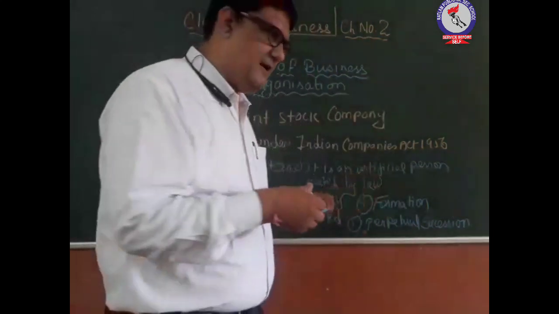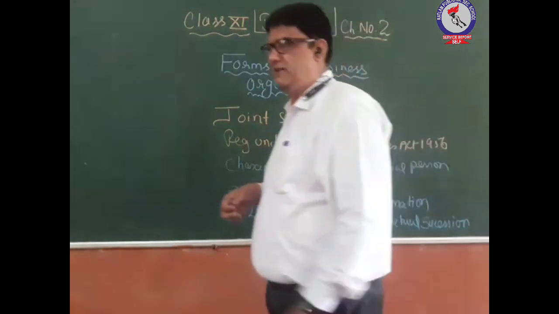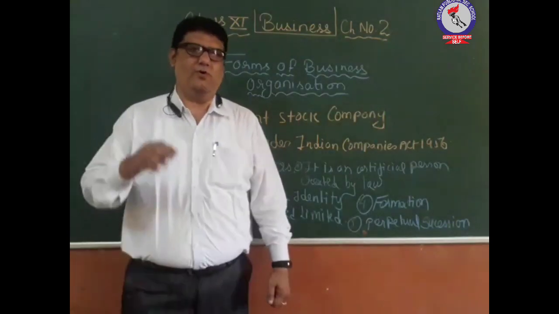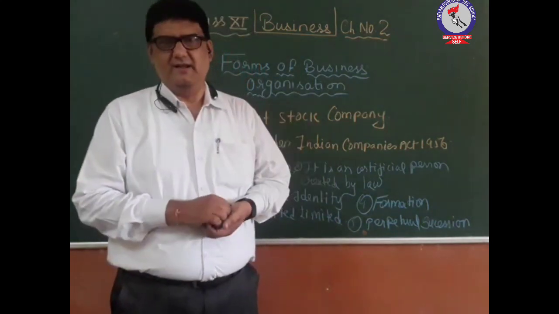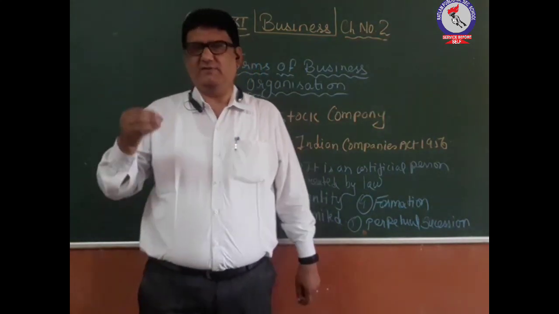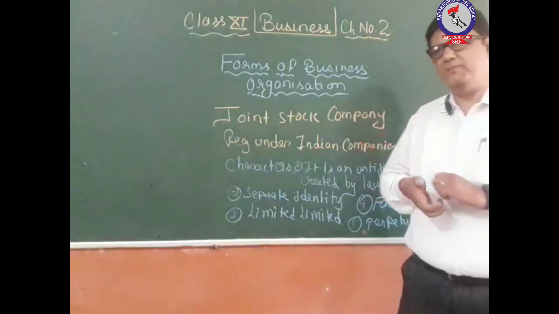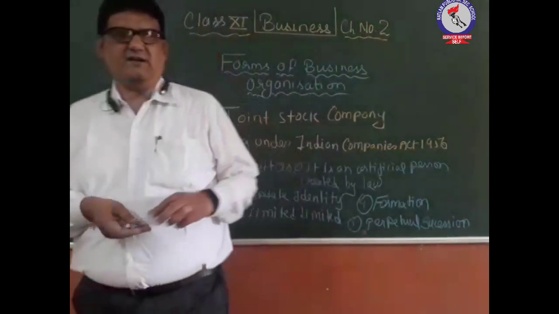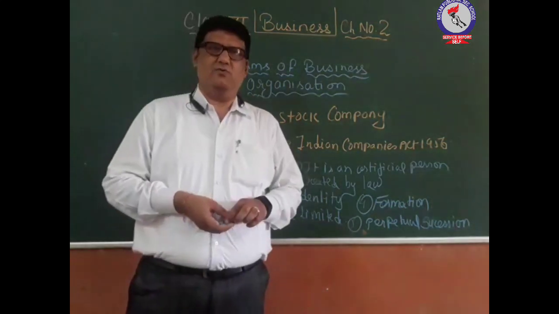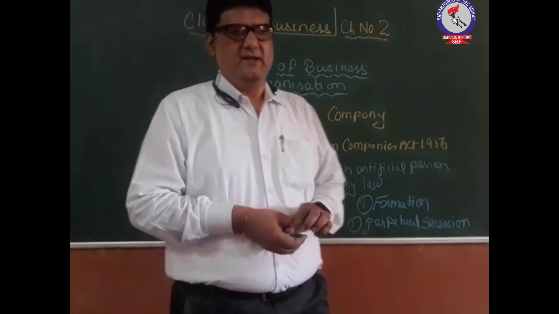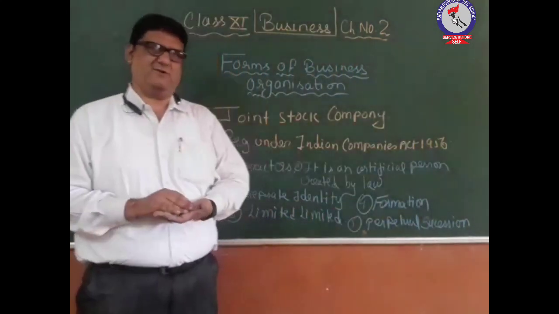Then comes transferability of shares. Another feature. The transferability of the shares is possible. The members of the company, if they do not want to hold the shares of the company, they can easily transfer the shares to another person. The company is not buying back the shares which it has already sold. So those shares can now be traded in the open market. And if the shareholders are not interested in keeping those shares, they can easily transfer those shares to another person who wants to be a member of the company. So these were some of the basic characteristics of the company form of business organization.